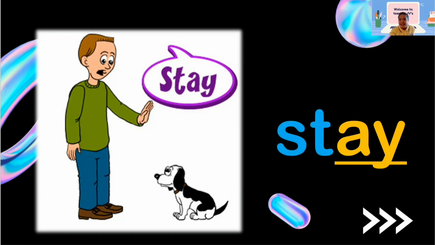Perfect. S and T. So let's blend. We have st, A. Perfect. So we can say this as stay. Perfect. Again. Very good. So let's say the word as quickly as you can. Stay. Very good. Again, let's say the word quickly. Stay.